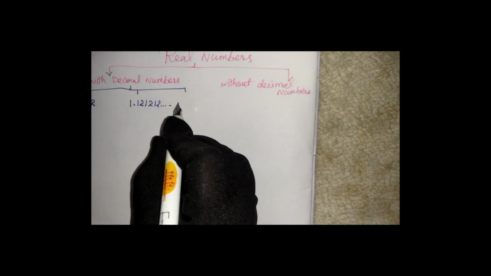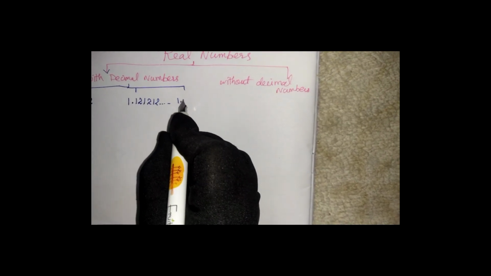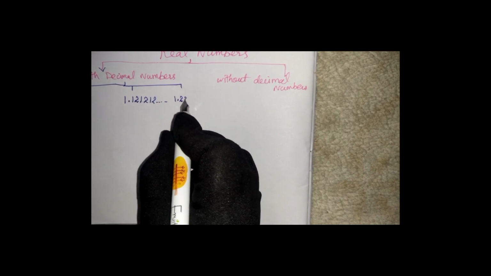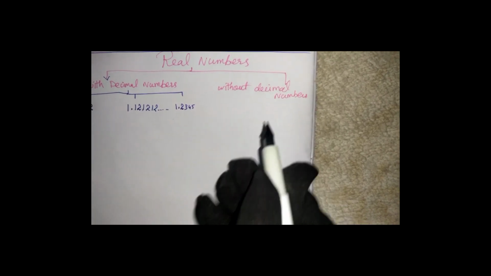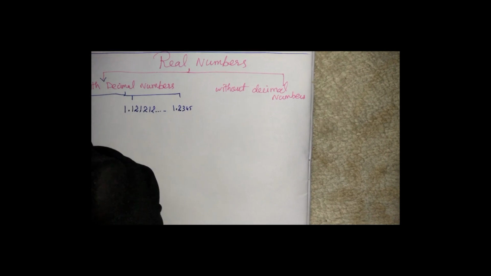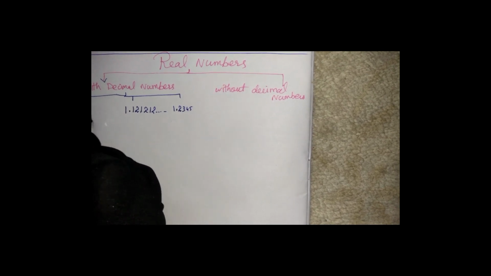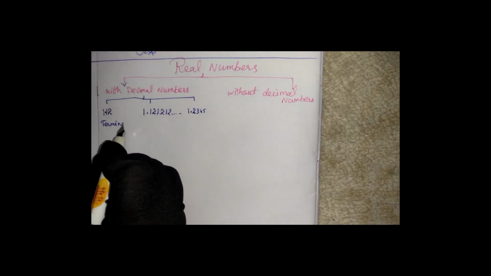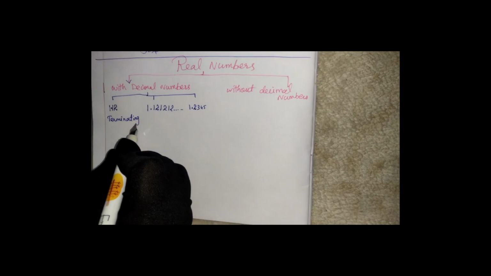Then the other one is where after the decimal the numbers keep changing, for example 2, 3, 4, 5, 6 and so on. This type of digits we call terminating.